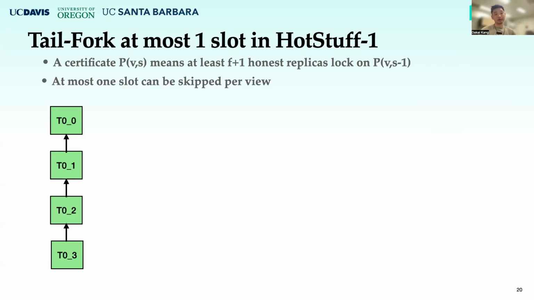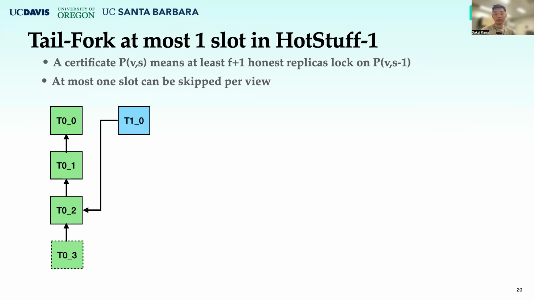Here is an example. In this example, leader 0 has proposed 4 slots, and leader 1 is a Byzantine leader, and it wants to tail fork the slots in view 0. The certificate for the last slot has been formed, so it means that at least F honest replicas have locked on the second last slot of view 0.